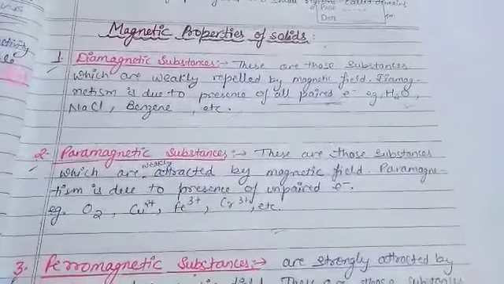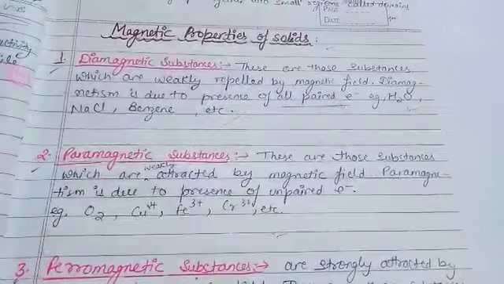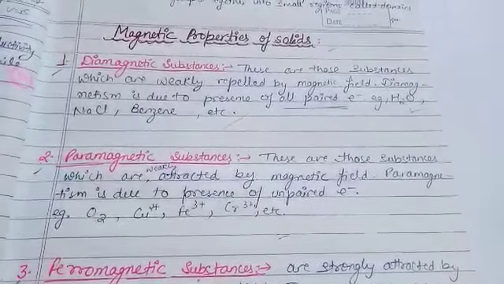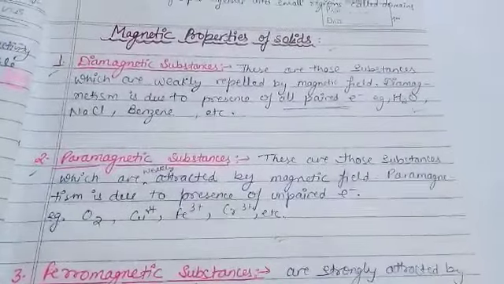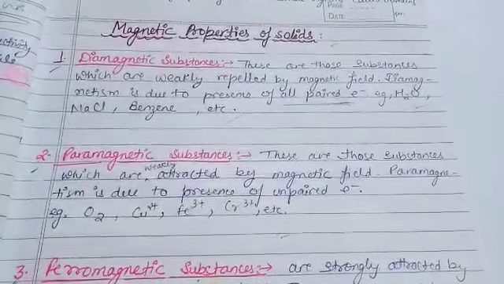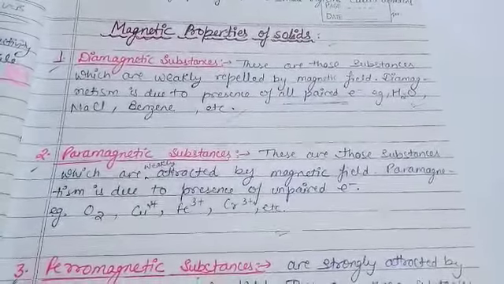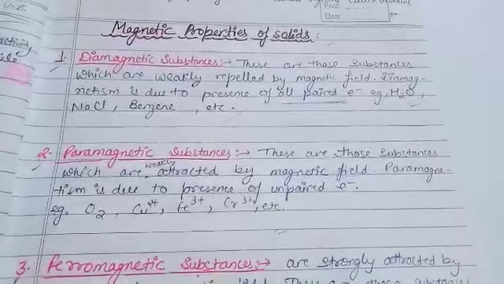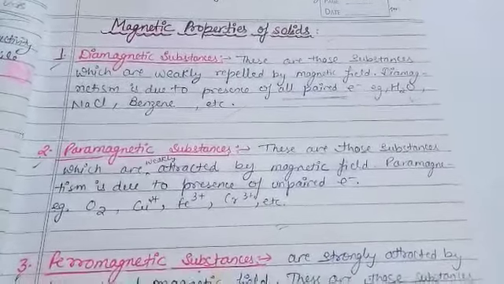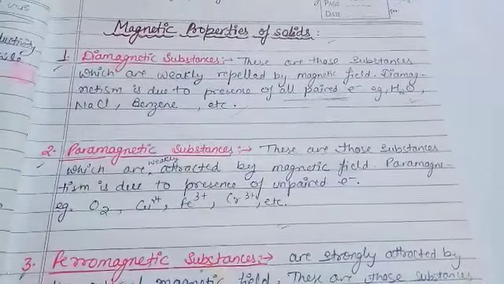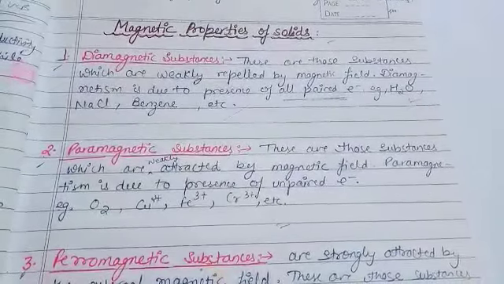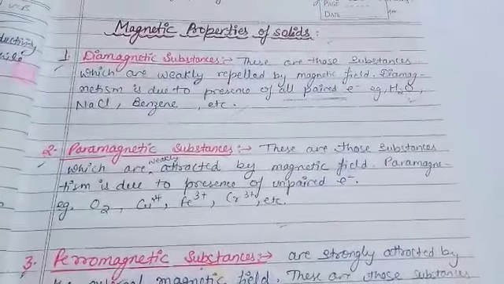Now paramagnetic substances. Actually, paramagnetic substances are those in which unpaired electrons are present, either one or more, and just because of that they are weakly attracted by magnetic field. For example, oxygen, copper, Cu2+, then Fe3+, chromium ion, etc.